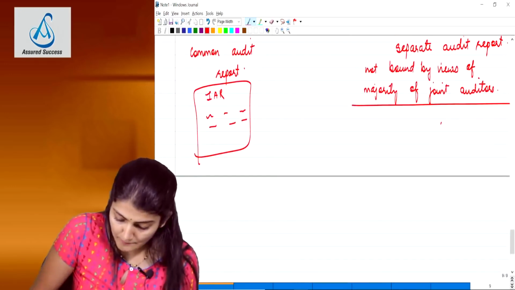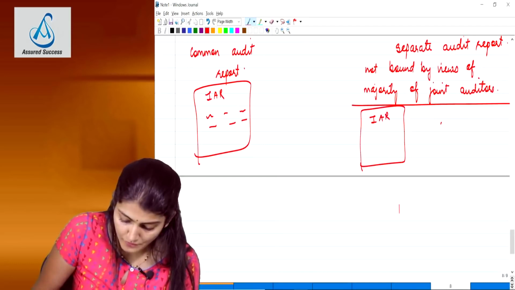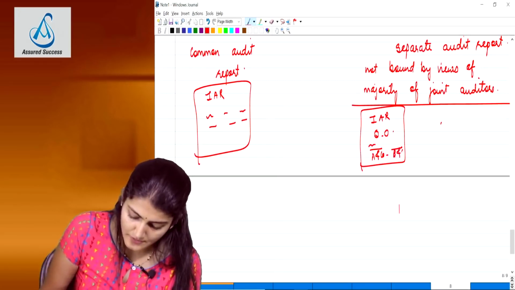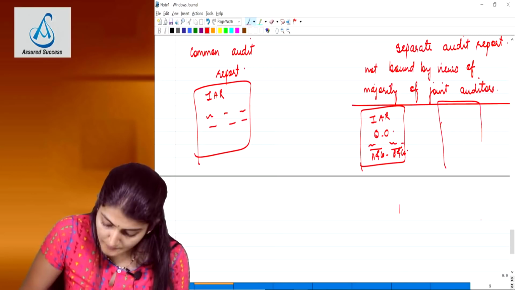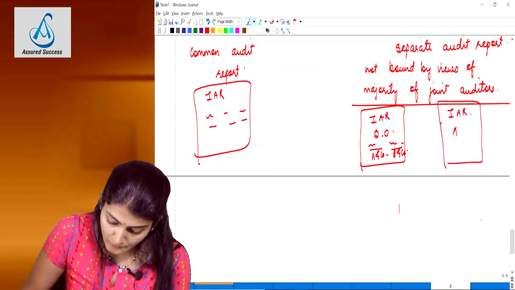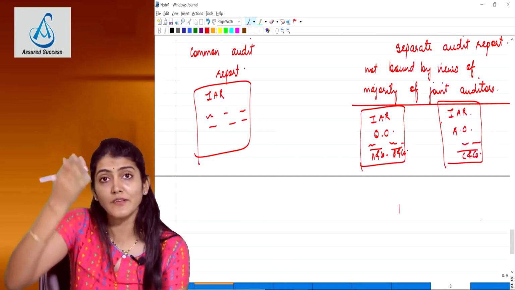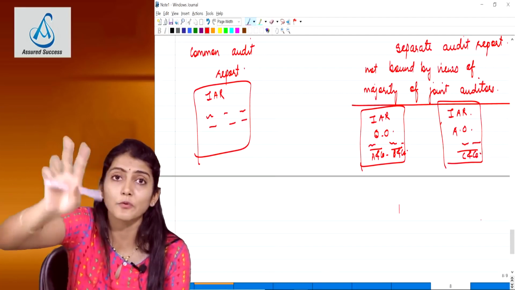So in my example, now A and company, B and company think it should be a qualified opinion. So they will issue one report, A and company partner will sign, B and company partner or proprietor will sign. And then one audit report will be issued by Mr. C, by C and company, adverse opinion, and he will sign that report. So now for the company's annual report, for filing of the report with ROC, everywhere there will be 2 reports.